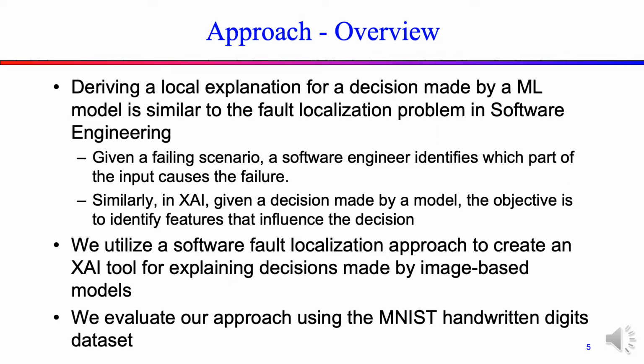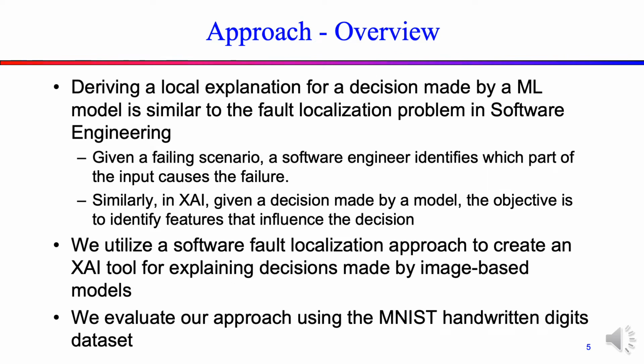We identify a connection between the fault localization problem in software engineering and explainable artificial intelligence. In software, given a failing test case, a software engineer identifies which part of the input caused the failure. In XAI, given a decision made by a model, the objective is to identify the features that influence the decision.